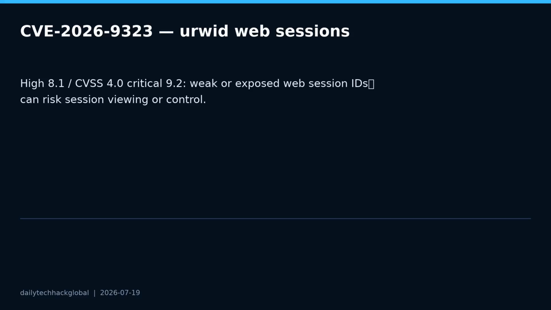Defenders should update, avoid exposing the web display backend beyond trusted networks, treat browser-accessible terminal interfaces as high risk, and review whether temporary directories or headers expose sensitive session identifiers.